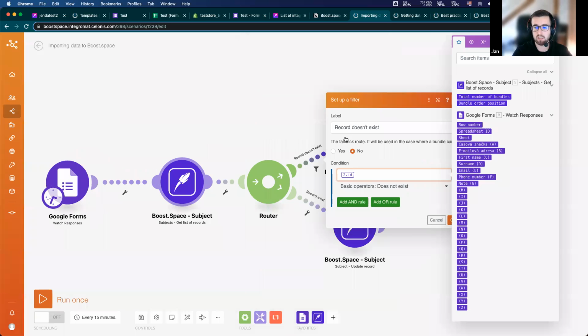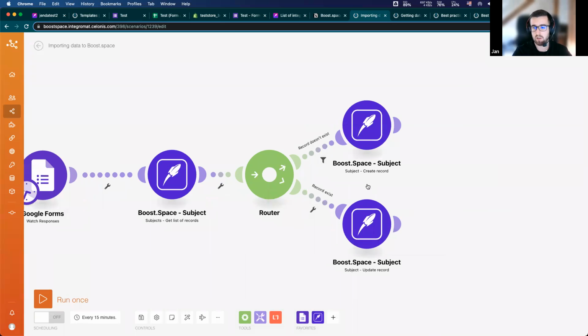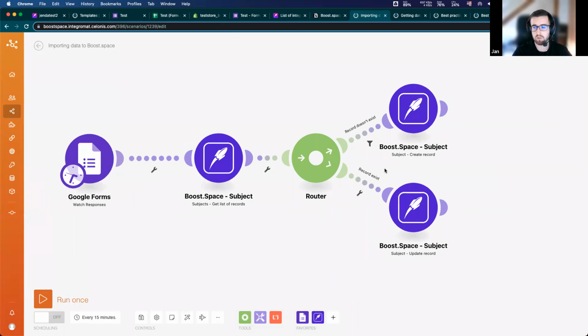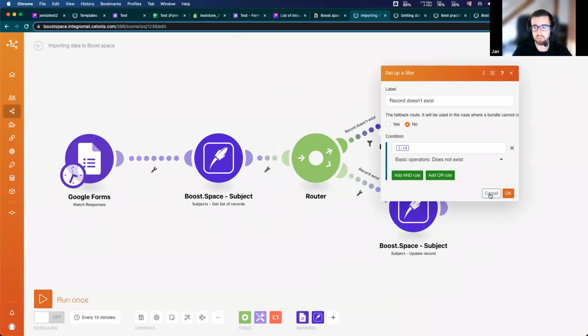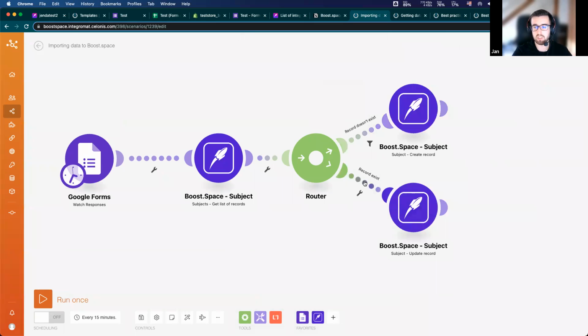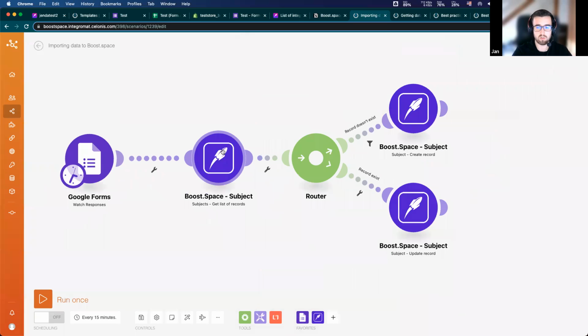It will create a new subject record, and if it does exist, I just use the fallback route. So if this condition wasn't completed, the fallback route will be this one. And if the subject exists, it will only update the record.